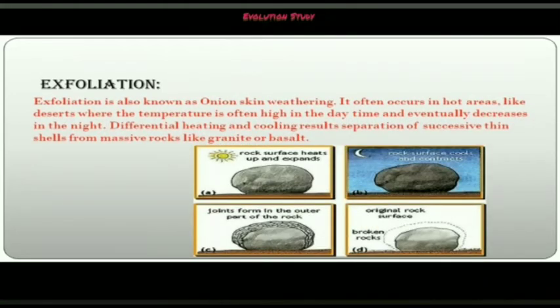Now what is exfoliation? Exfoliation is also known as onion skin weathering. It often occurs in hot areas like the deserts, where the temperature is often high in the daytime and eventually decreases at night. Differential heating and cooling results in separation of successive thin shells from massive rocks like granite or basalt. Now let's move on to chemical weathering.